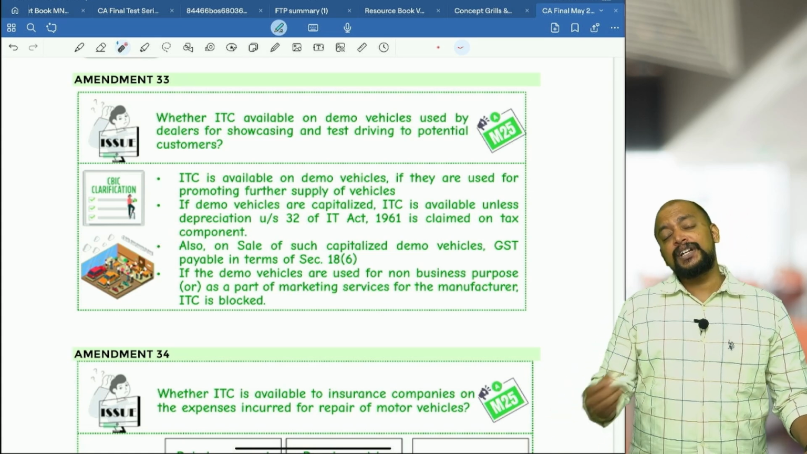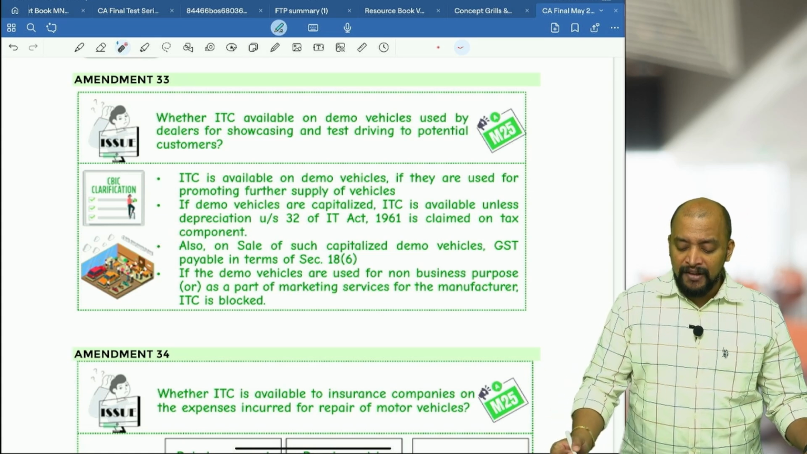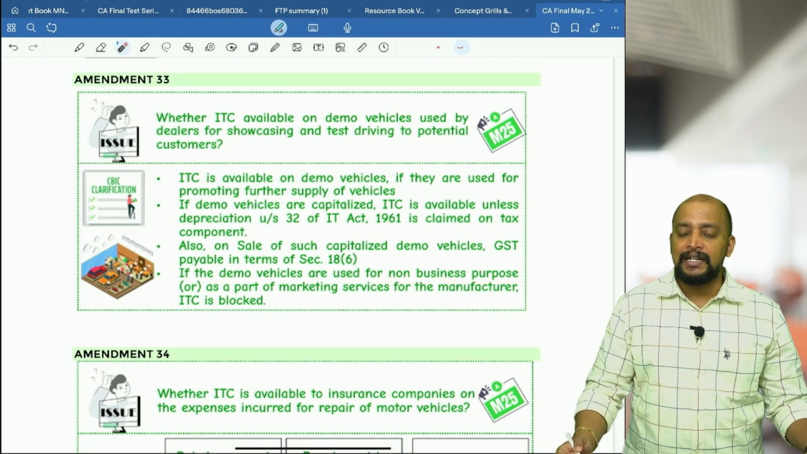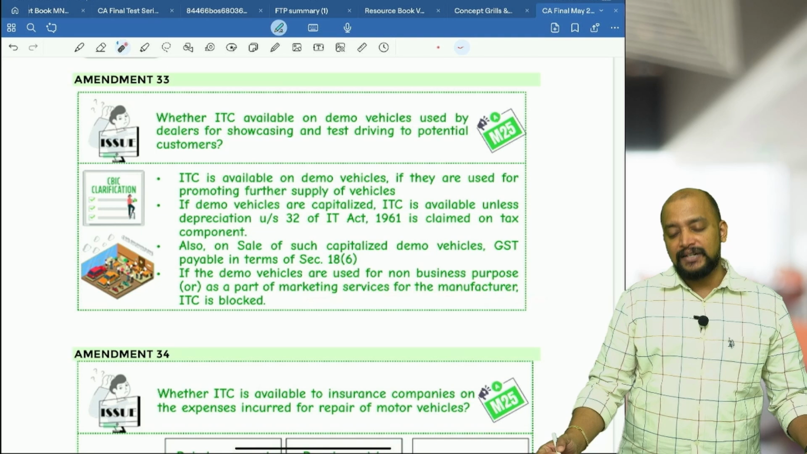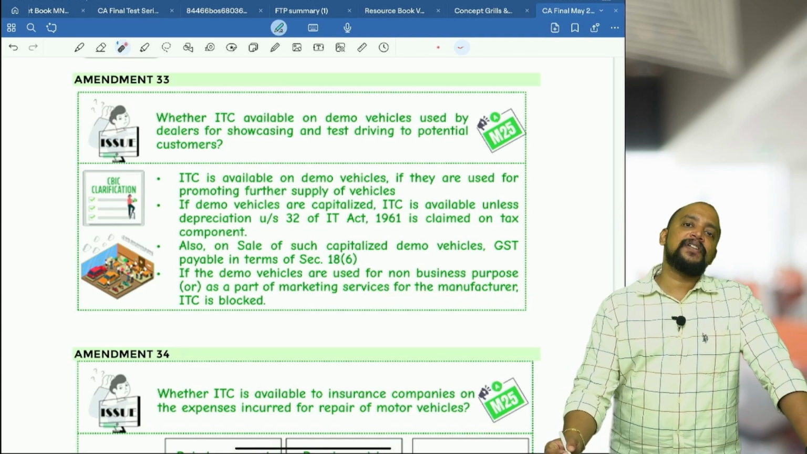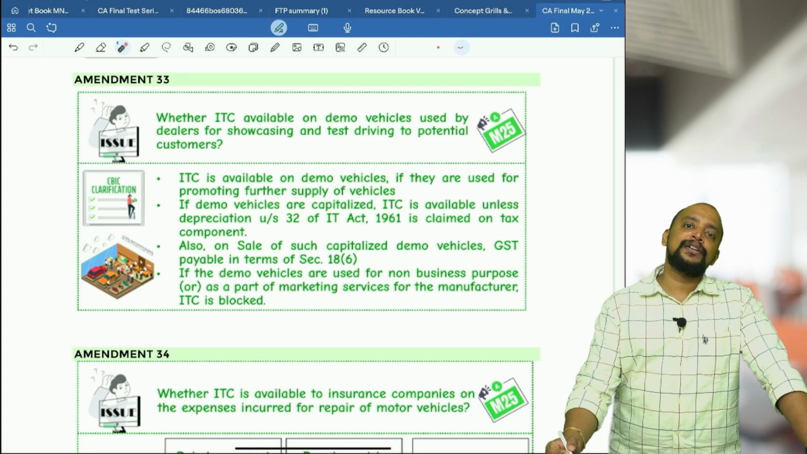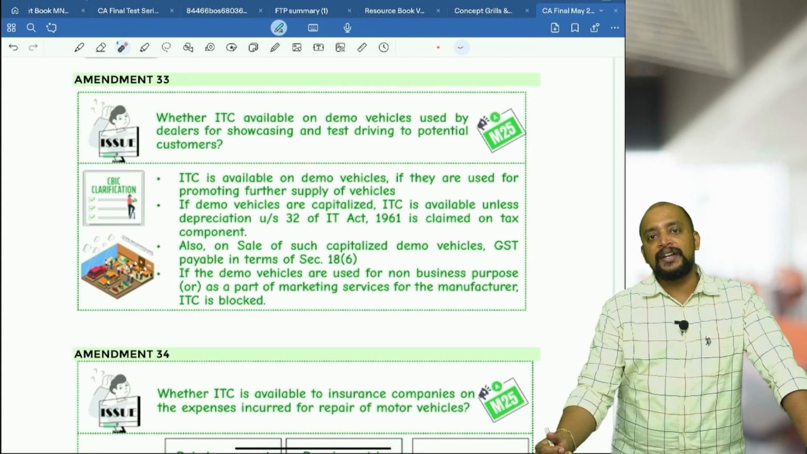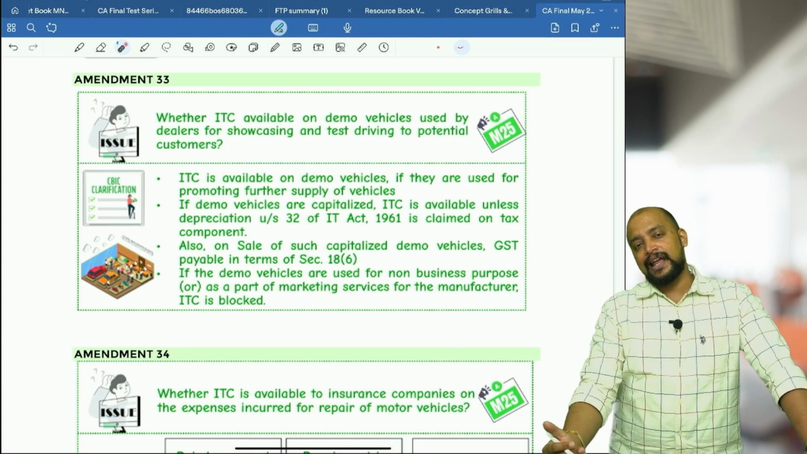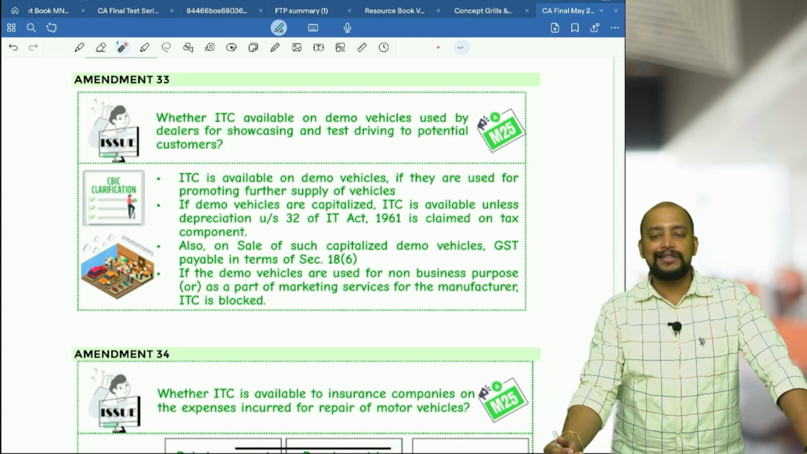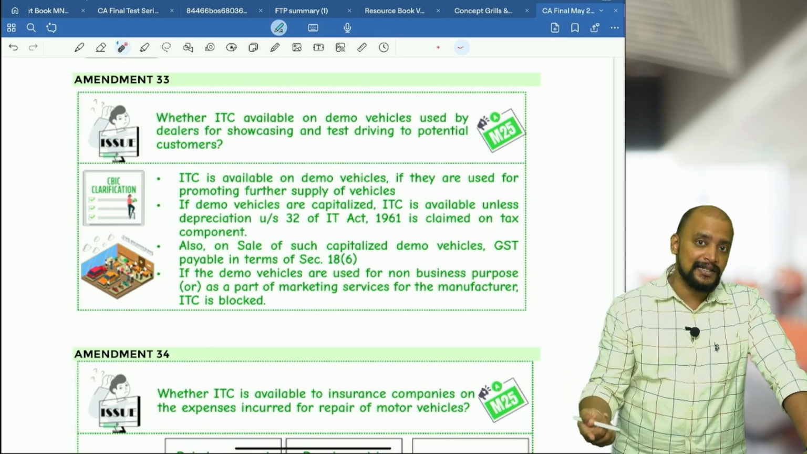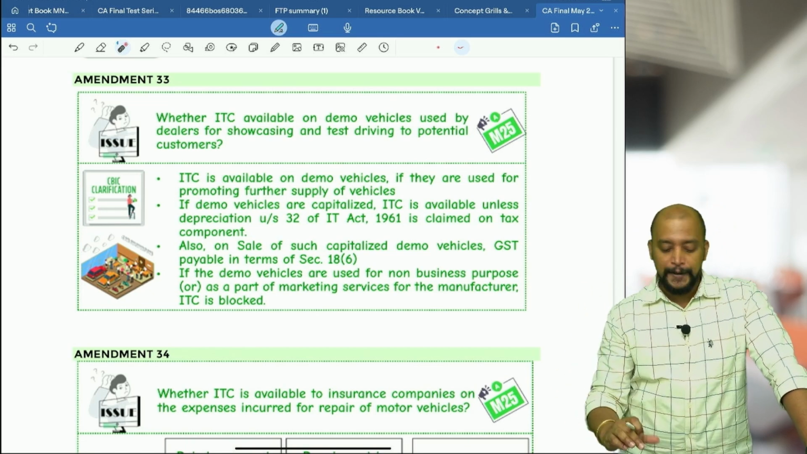Okay. And what if the demo vehicles are used for non-business purpose? Non-business purpose means personal purpose of the dealer or as a part of marketing services. Then in that case ITC is blocked. ITC is not available. Like manufacturer will be sending one car to the dealer to just put it on display in one mall or airport, etc. So in that case, whether they will be able to take ITC on that? No, ITC cannot be taken on that. Only for demo vehicles which are used in trials like test drives, on that only.